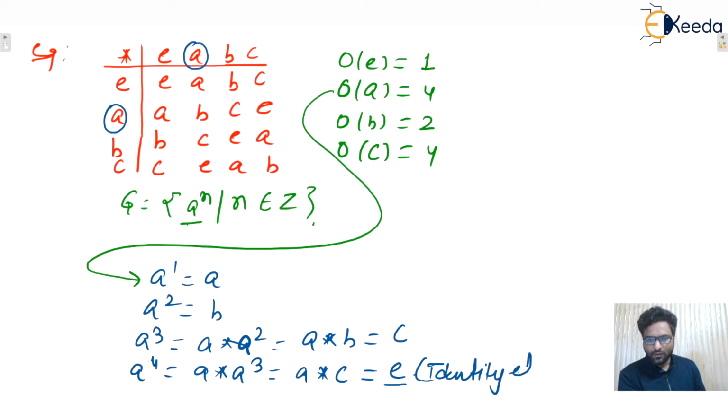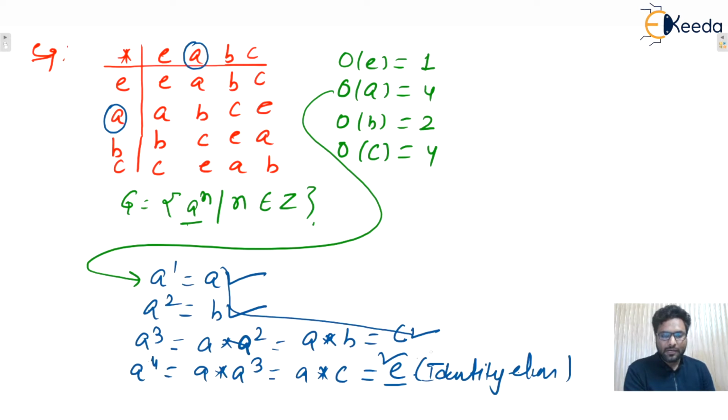Now you tell me, yes, we are raising the power of an element A and we got all the elements of the group or not? Yes, we got A, we got B, we got C, as well as we got the identity element. That means when we raise the integral powers of an element A in this given group, then all elements of the group are generated. That's why we can say that this group is cyclic, isn't it?